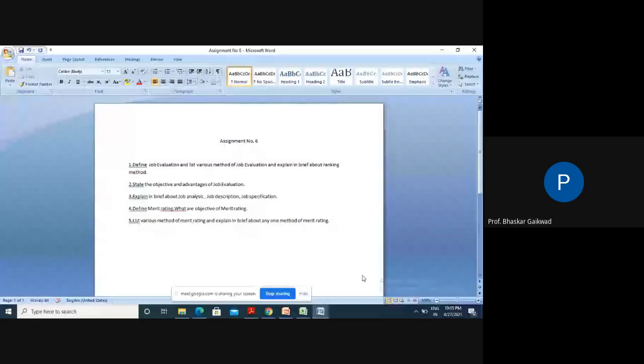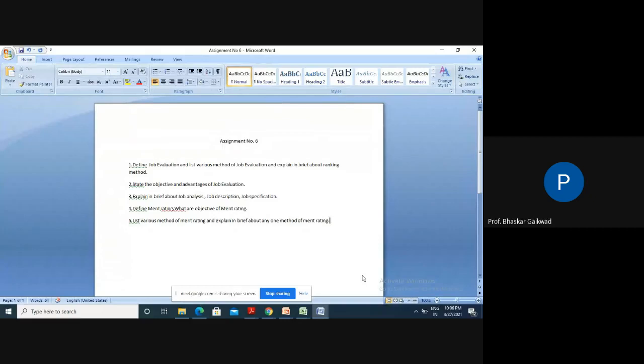Now, the last advantage: job evaluation technique raises the morale of the employees and also the efficiency of the labor force in the factory. If it is supported by incentives, bonus, and fixed wage systems, definitely the morale of the employees will increase, efficiency will increase, and performance will increase. After this, production and productivity will also increase, with less wastage of materials. This will happen. So these are the advantages of job evaluation.